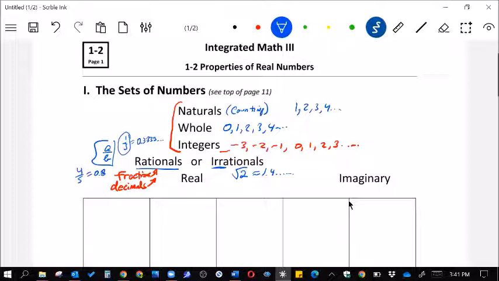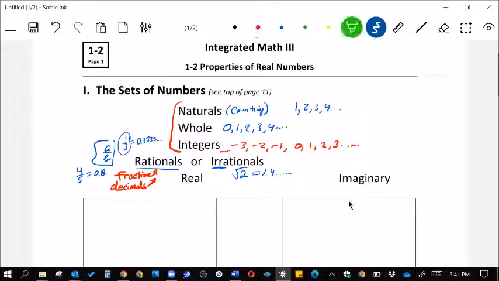So square root of 16, because it's actually 4/1, is a rational. Square root of 17, square root of 18, square root of 19, square root of 20, 21, 22, 23, square root of 24 are all irrationals because they never end, and they're decimals like that. Square root of 25, that's a perfect 5, therefore it's a rational.